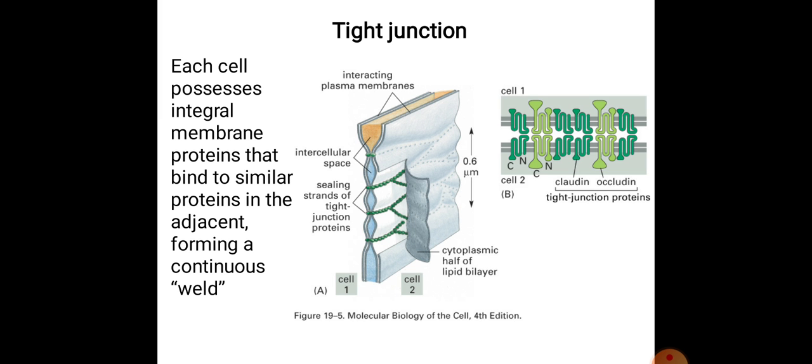They inhibit the passage of substances between cells and prevent the contents of these organs from leaking into the blood or surrounding tissues. Here you can see claudin or occludin. They are responsible for these tight junctions. The transmembrane proteins are there, and they are forming these tight junctions.